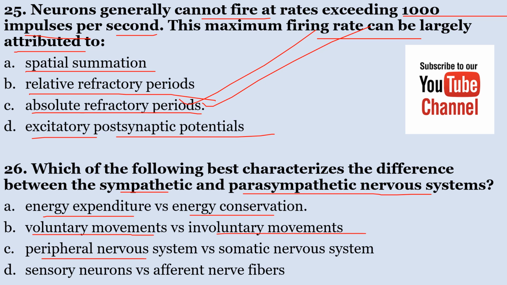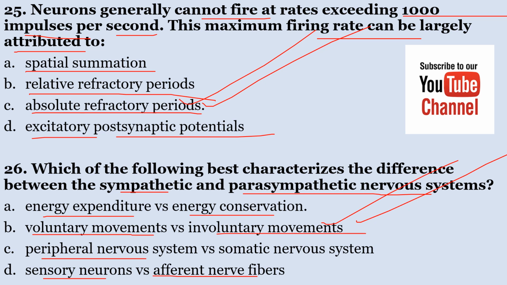And D. Sensory neurons versus afferent nerve fibers. The correct answer here is B. Voluntary movements versus involuntary movements.